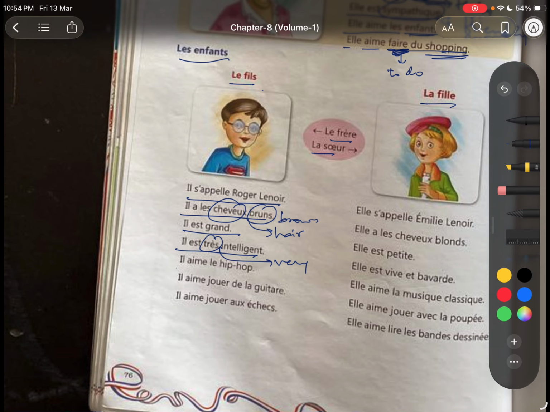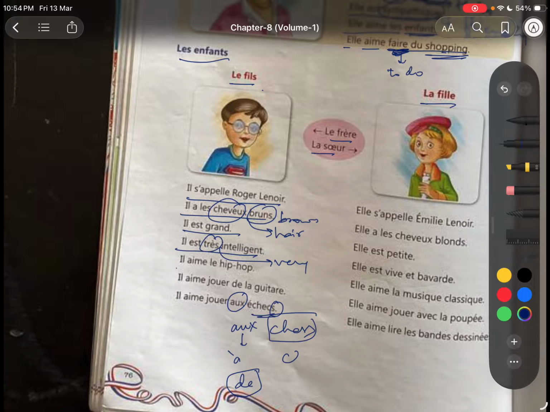Il aime jouer aux échecs. Now, échec means chess. Échec means chess. It's plural. S is there in the last. It's plural. So that's why we have used aux. Why aux? À article. À preposition. Why à preposition? Because it's a game. Chess is a game. With games we use à, and with instruments we use de. Since it's a game, it's chess, that's why we have used à. Chess is échecs. Here you can say this is échecs. Now article must be here.